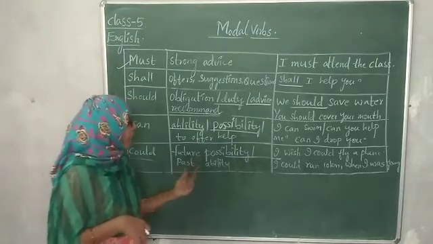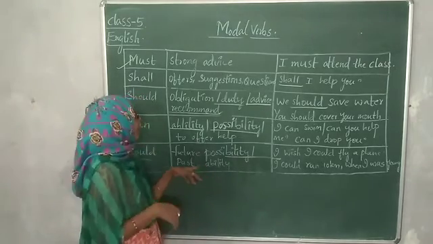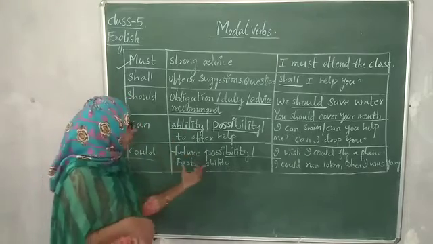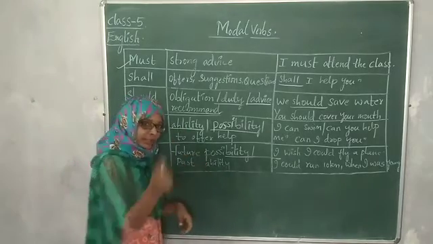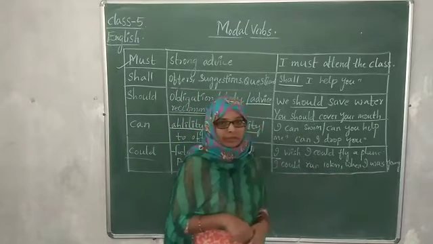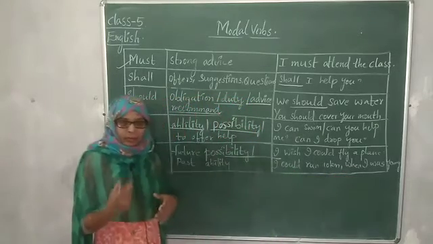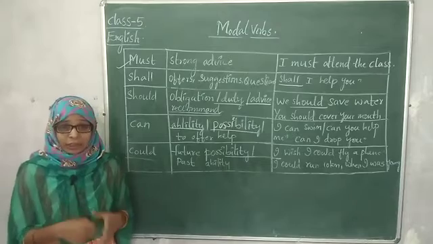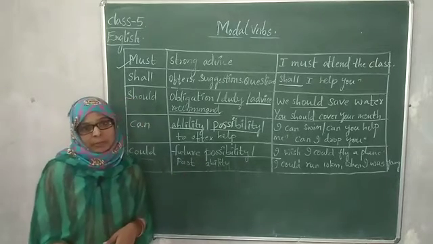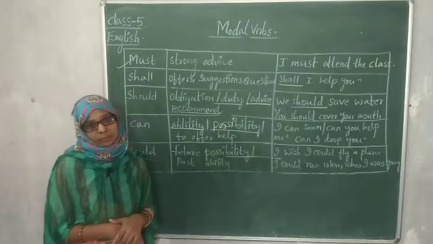Then past ability. I said can is used to express ability. What is this past ability? Let us see with the example here. I could run 10 kilometers when I was young. An old person is saying I could run 10 kilometers when I was young. Now that he has become old, he can't run 10 kilometers.